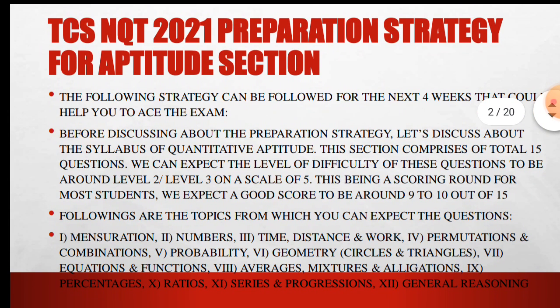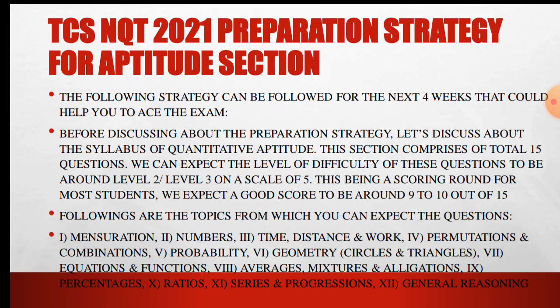For TCS NQT 2021, the following strategy can be followed for the next 4 weeks for the aptitude section that could help you to ace the exam. Before discussing the preparation strategy, let's discuss the syllabus of the quant aptitude section. It comprises a total of 15 questions. We can expect the level of difficulty to be around level 2 or level 3 on a scale of 5. This being a scoring round for most students, we expect a good score to be around 9 to 10 out of 15.